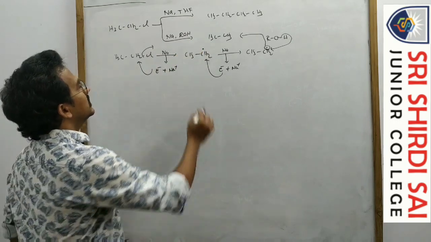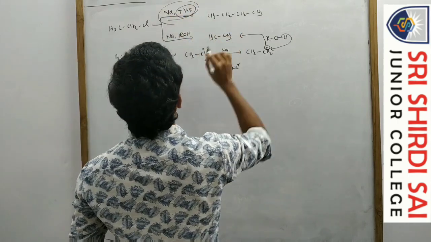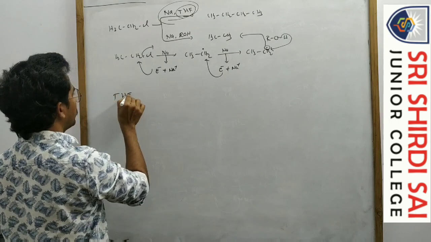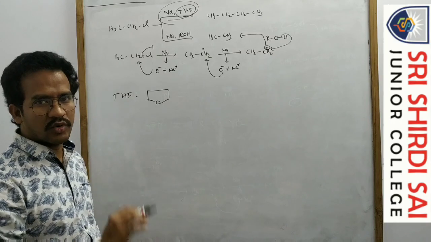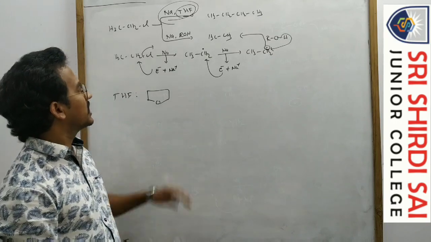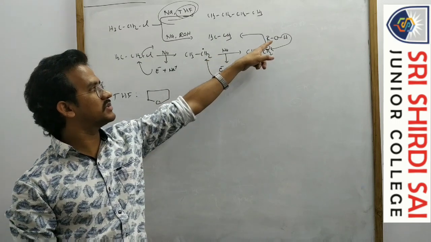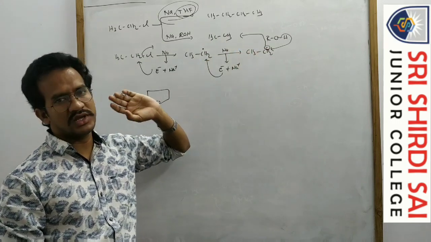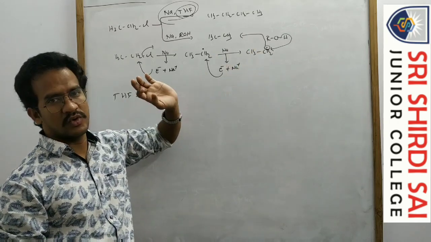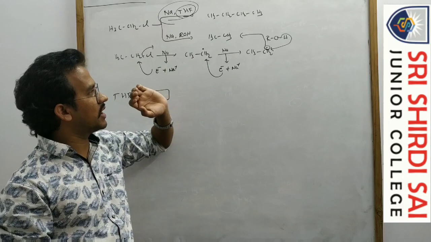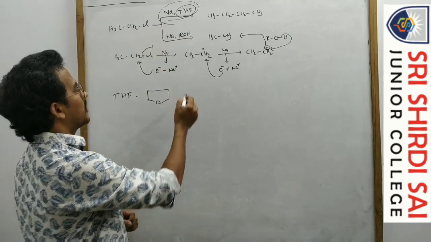But in the case of sodium in tetrahydrofuran, THF is not a proton source. What is the structure of THF? Tetrahydrofuran has no acidic hydrogen. If there is acidic hydrogen, this radical is converted to a carbanion, which accepts H plus and is converted to CH3, CH3, ethane. If the proton source is not there in the reaction mixture, then the two radicals combine with each other.